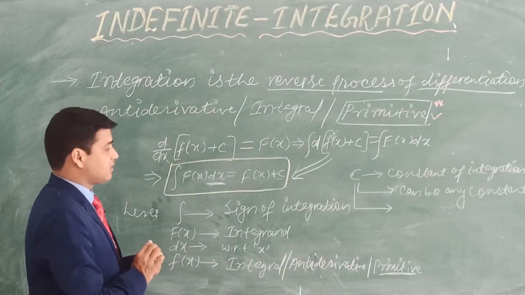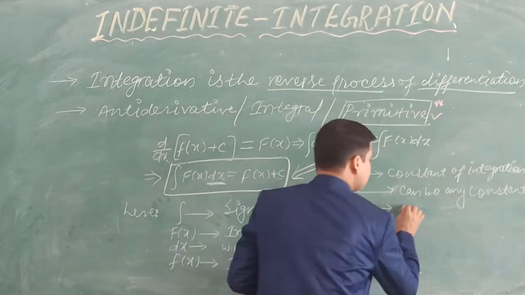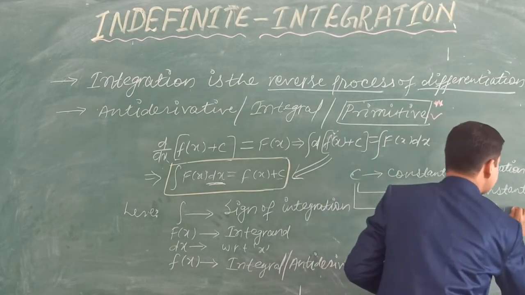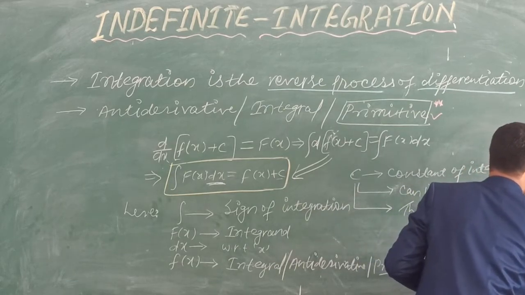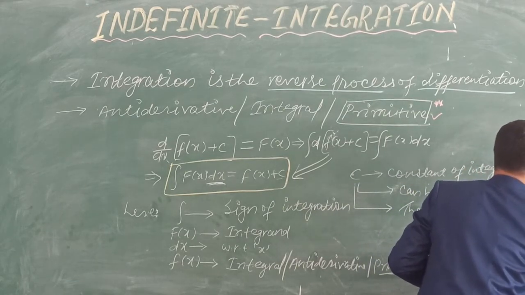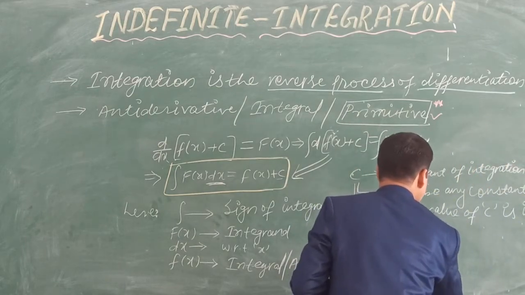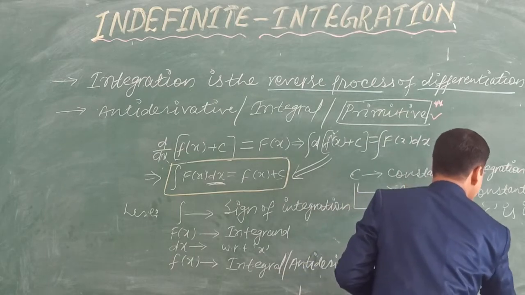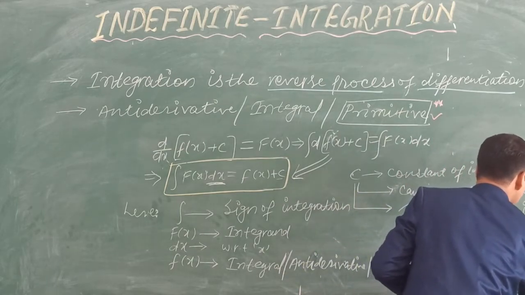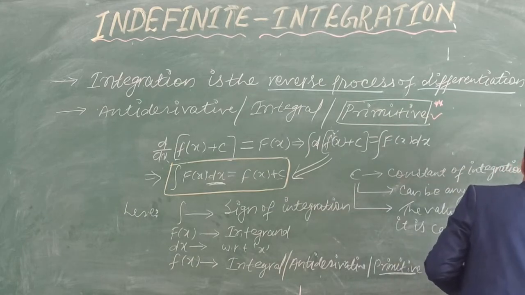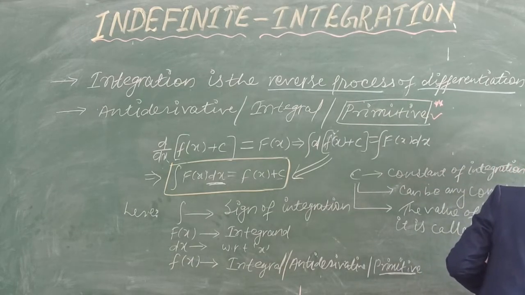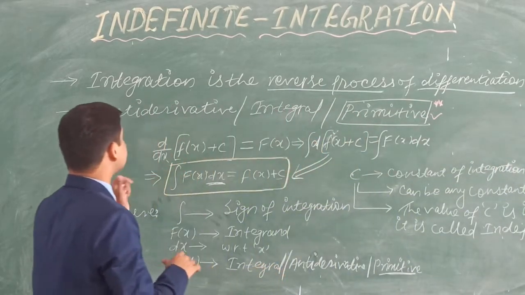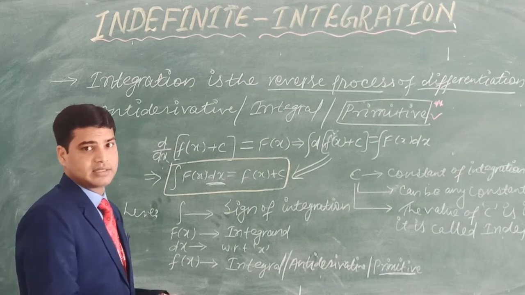The question is why it is called indefinite integration. We can say that the value of c is indefinite. That's why it is called indefinite integration. So this is very, very important, the basic nomenclature of indefinite integration.